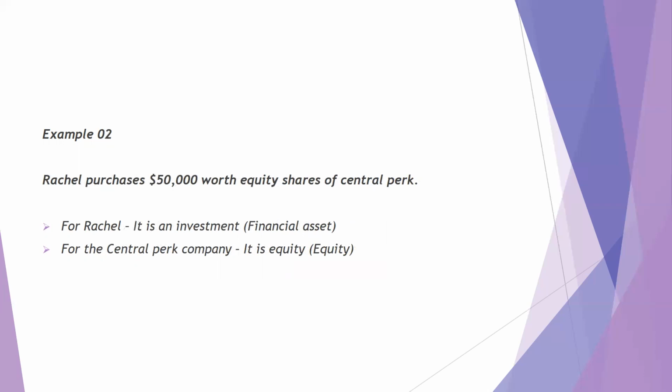Cool. Then look at example number 2. Rachel purchases $50,000 worth of equity shares of Central Perk. For Rachel, that $50,000 is an investment. That means it is a financial asset for Rachel. At the very same moment, for the company Central Perk, that $50,000 worth of shares is equity. So do you see how things work?